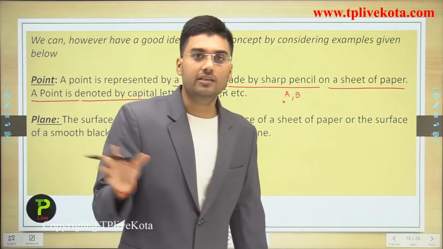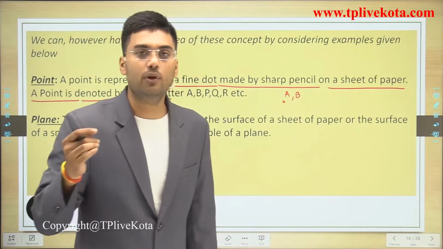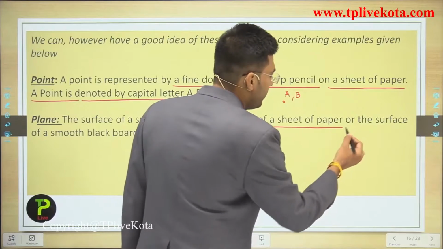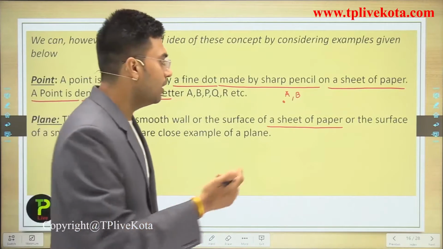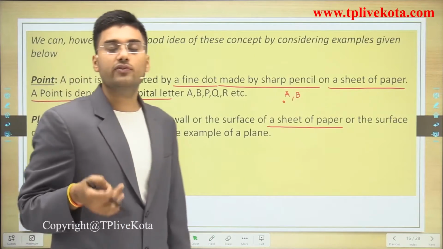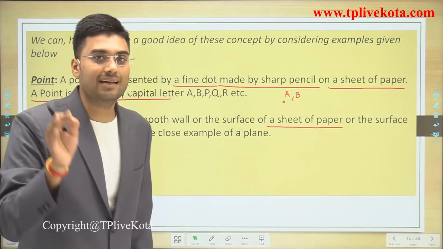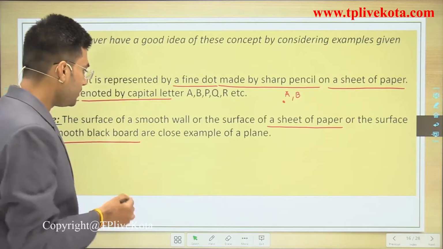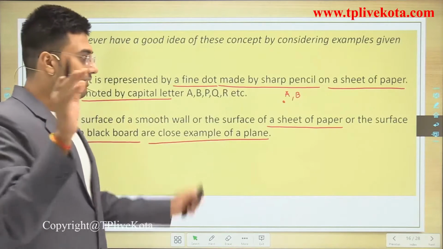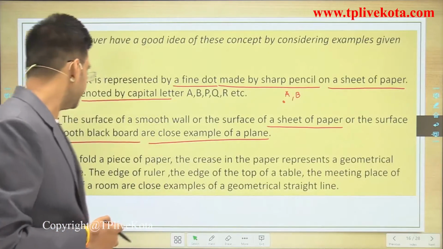You all see the walls in your room; this is an example of a plane. A sheet of paper is also an example of a plane, or the surface of a smooth blackboard or a digital board. Clear? After this example of plane, let's move to the next, and the next is line.